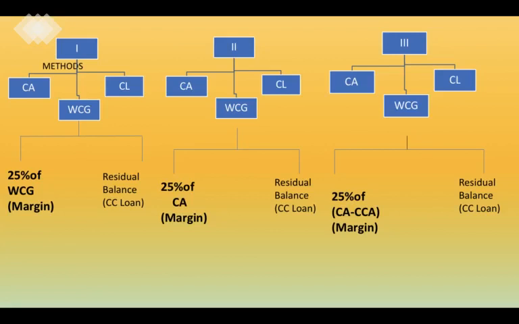Now let us understand this entire concept with the help of an example which will make your concept more crystal clear. So let us move to our third slide. Please concentrate over here as we are going to appraise with the help of an example. As I said earlier, there are three methods: method 1, method 2 and method 3.